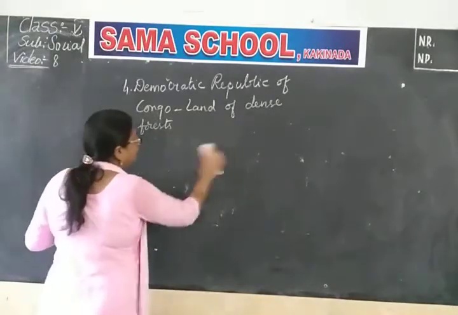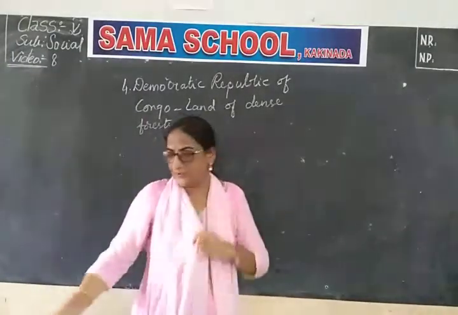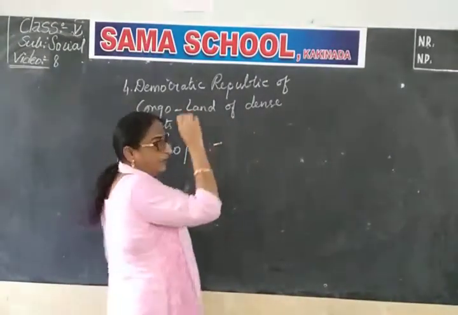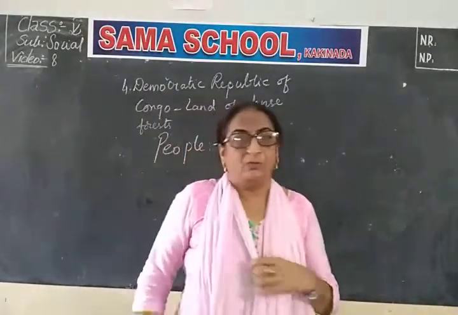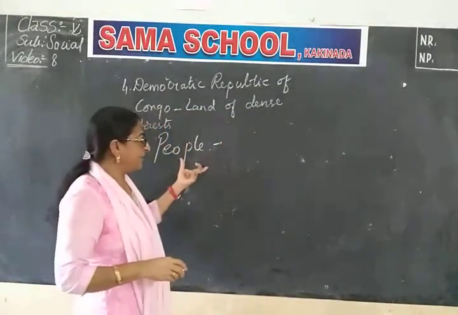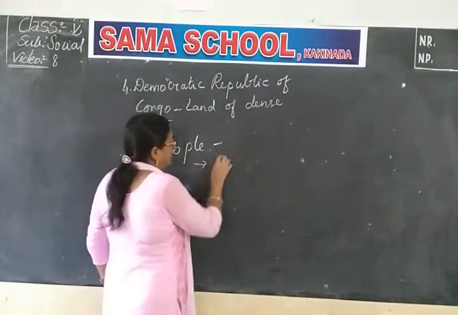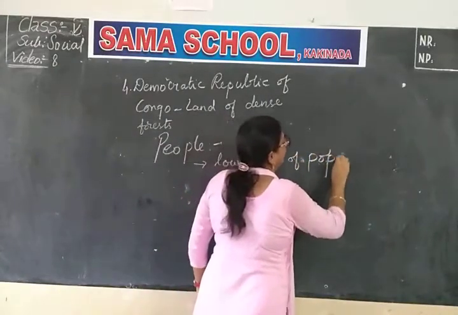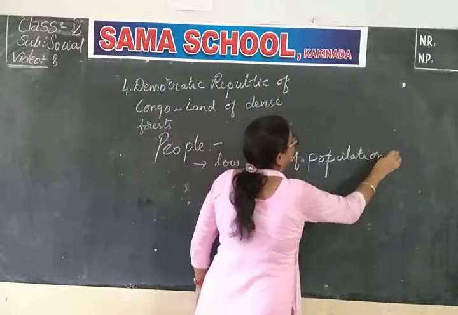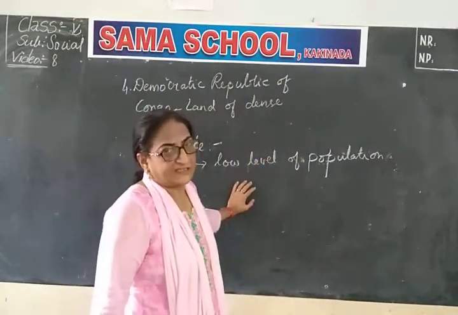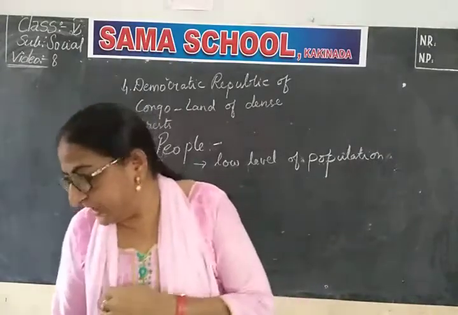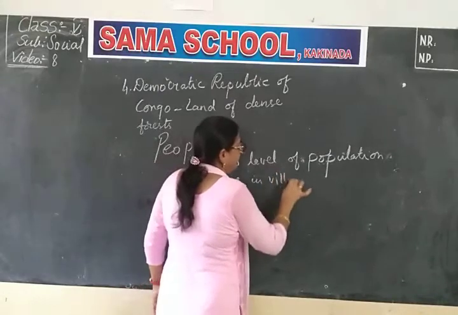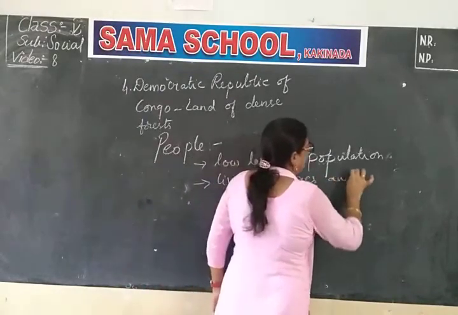Now let us learn about the people. How are the people there? Let us learn about the people of that country. This country has a low level of population, and these people mostly live in villages and in highlands.